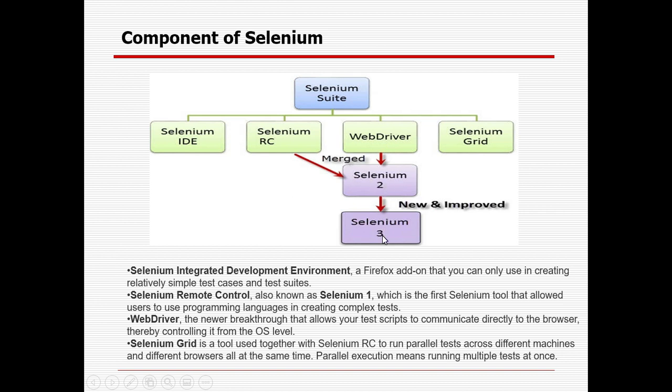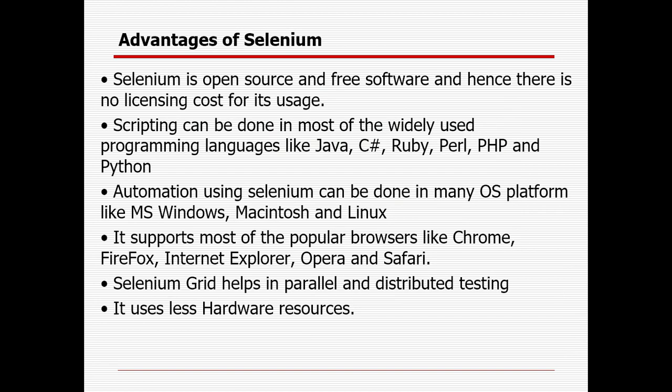Nowadays Selenium 4 is also developed, but it is not being used much, but definitely down the line Selenium 4 will be used. And Selenium Grid is nothing but a tool which can be used together with Selenium RC to do parallel testing, right, in different browser and OS combinations. Why is parallel testing required? Because some of the clients are using different browsers or different operating systems, right, and they need to validate that each operating system or browser is working properly or not. So Selenium Grid can be used. So these are the 4 components of Selenium.